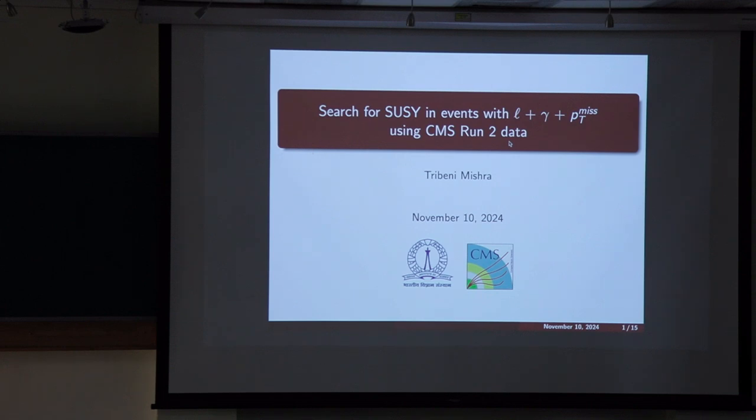Okay. Good morning, everyone. I am going to talk on search for supersymmetry in events with a lepton, photon, and missing transverse momentum final state using full Run 2 CMS data.